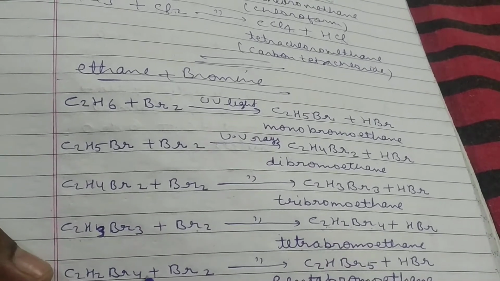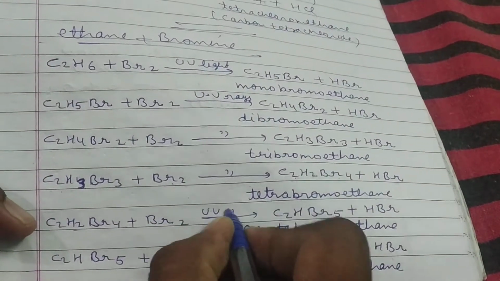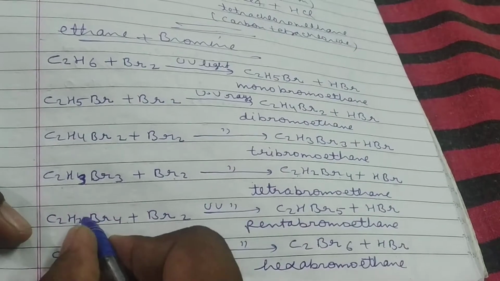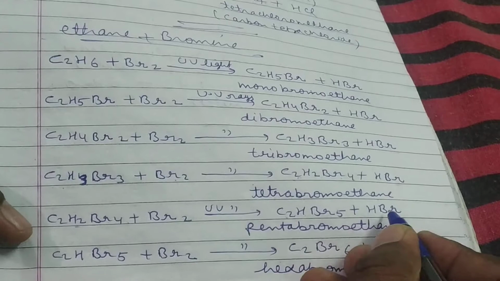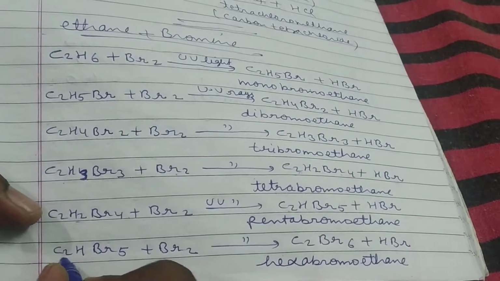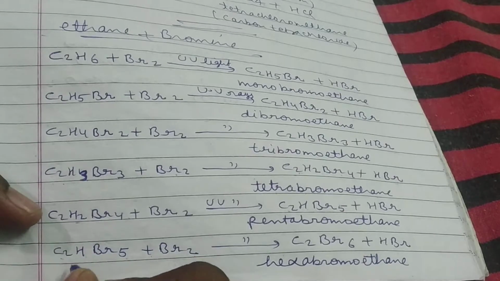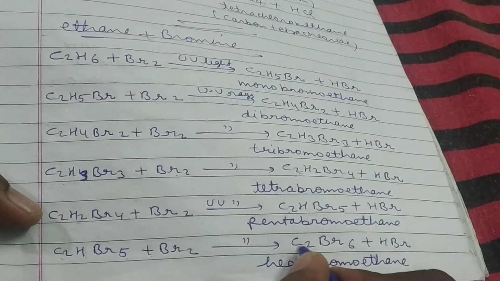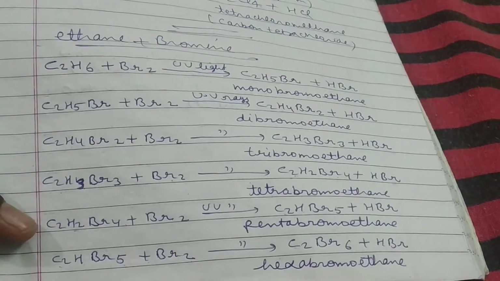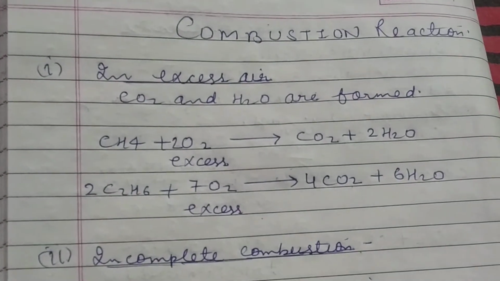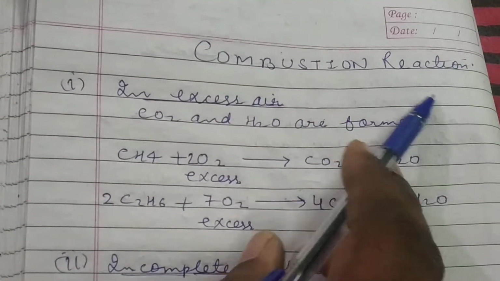C2H2Br4 again reacts with excess quantity of bromine in same condition as UV rays, again H will be replaced by a bromine atom to form C2HBr5 plus HBr. And finally, when C2HBr5 is treated with Br2, again the last hydrogen will be replaced by bromine to form C2Br6 plus HBr. Its name is hexabromoethane.